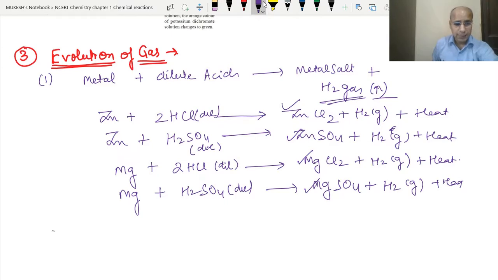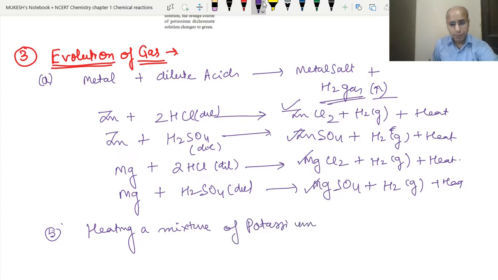Now, this is example A and this is example B. See, when we heat a mixture of potassium chlorate, KClO3, and manganese dioxide, MnO2.